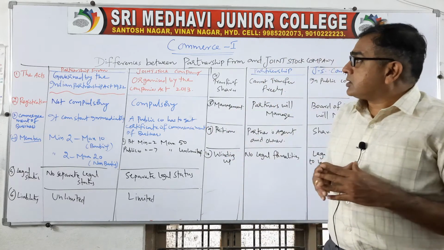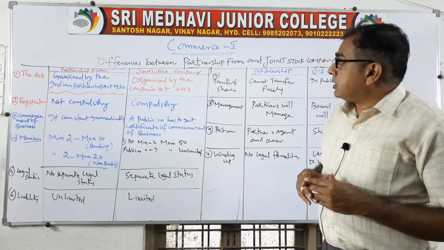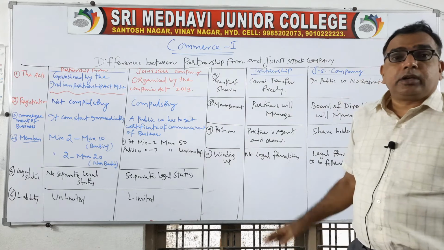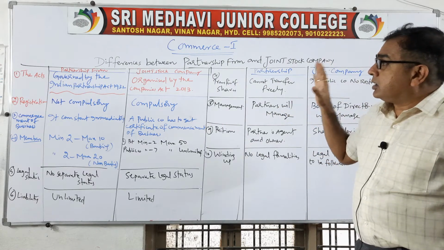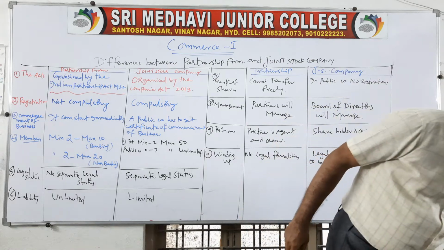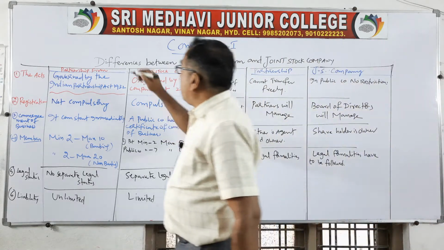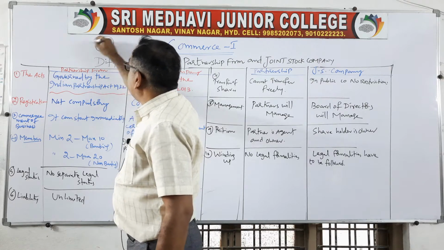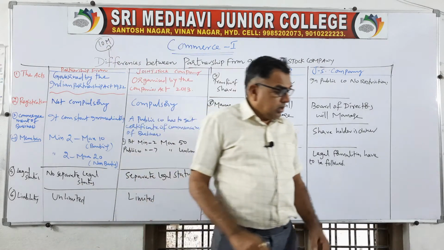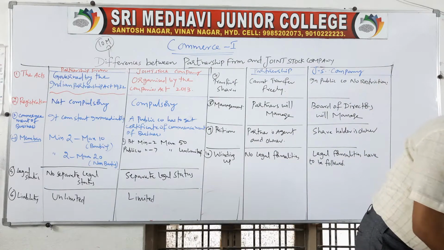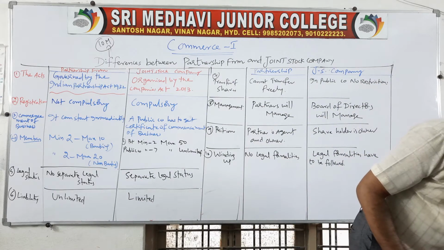Today in this class, we are going to discuss the differences between partnership firm and joint stock company. This is also a very important answer for 10 marks. All the differences are very easy to remember and write, and they carry high marks also. 10 marks are there for this answer.